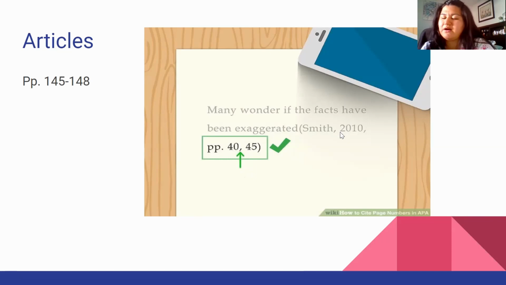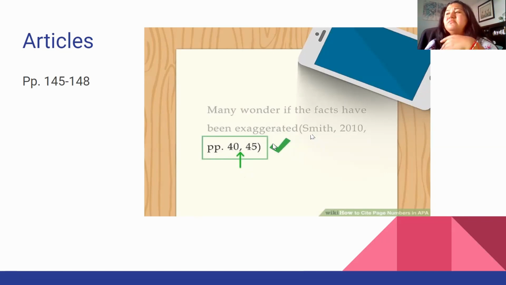If you want to, most high school teachers don't require it, but it would be the last name of the author, the year, and then the page number. Normally, a solid page number, depending on the article if it's multiple pages.